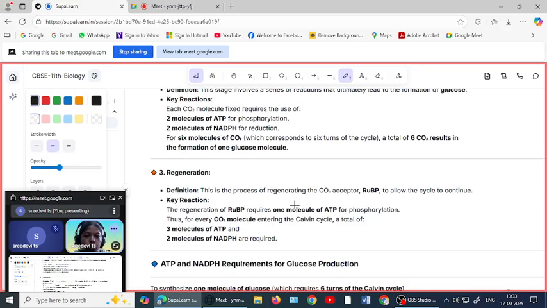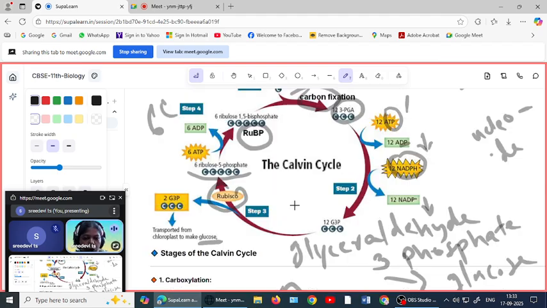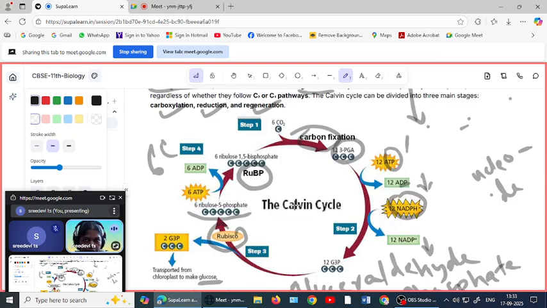Okay, so this is what happens as an event in the Calvin cycle. So the Calvin cycle is very important for carbon dioxide fixation. The fixed carbon dioxide is used to produce a 6 carbon compound called glucose. It is the storage form of energy. That's why light reaction and dark reaction are very important.